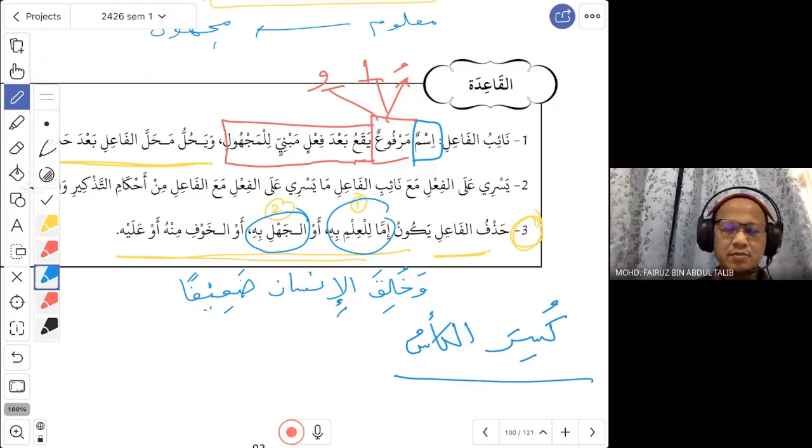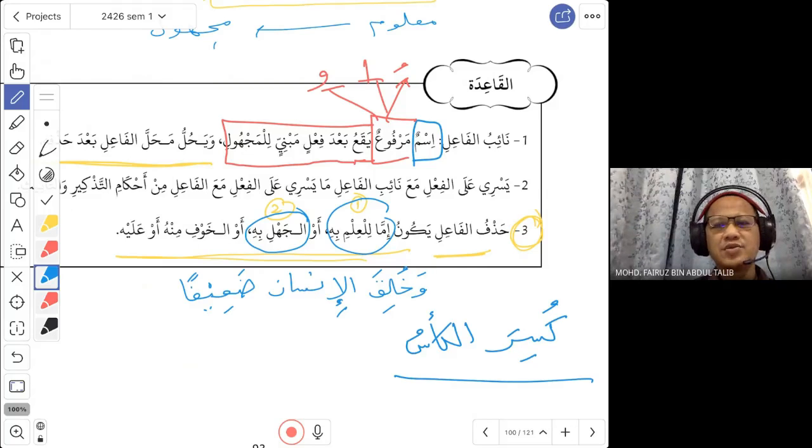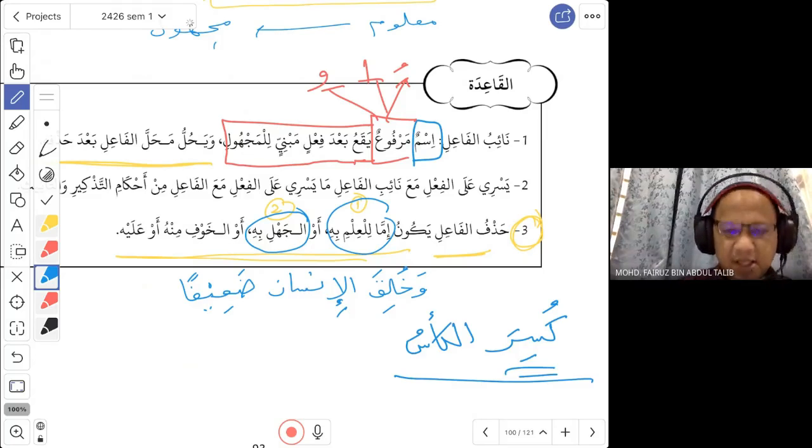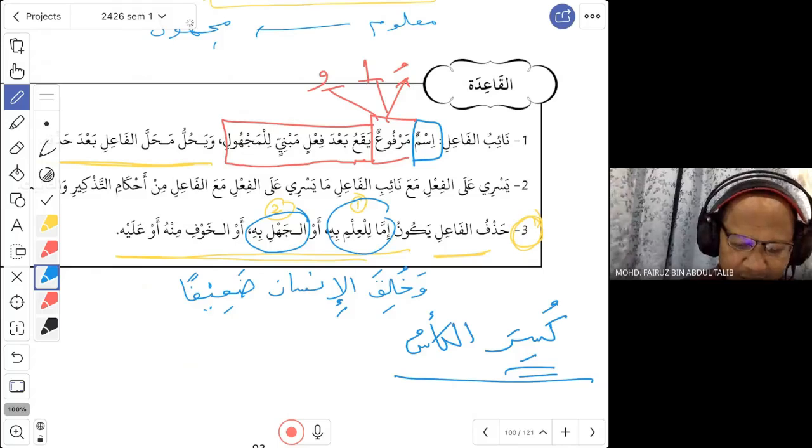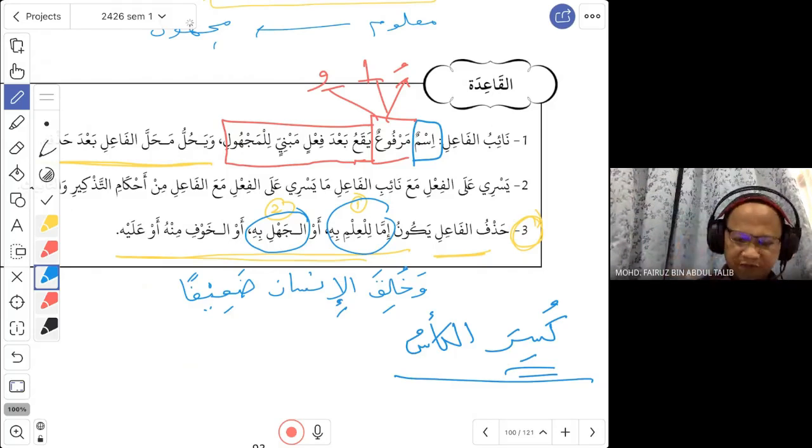Why is that? Because you do not know who broke the glass. So you just say ummi kusira al ka'su. Done. And then when your mother asks who did it, ana la a'rifu, I don't know. That is why I use mabni lil majhul. So this is the second reason why we use fi'l mabni lil majhul in our sentence. We do not know the fa'il. Who is the fa'il?